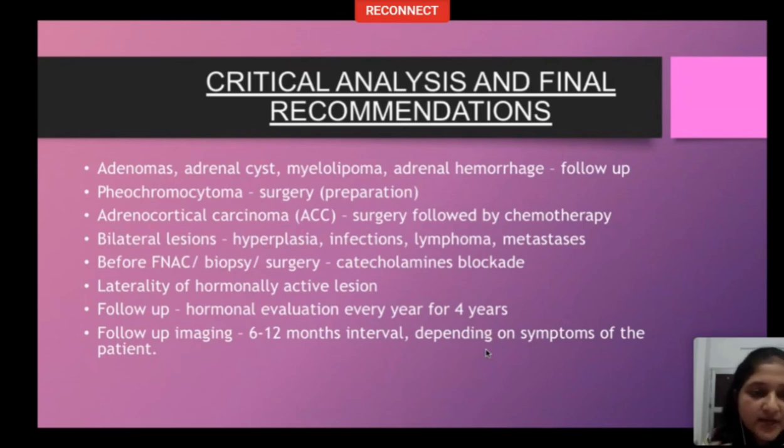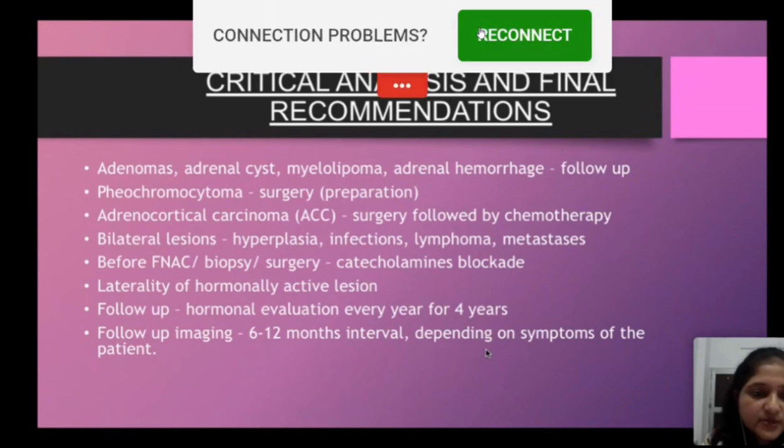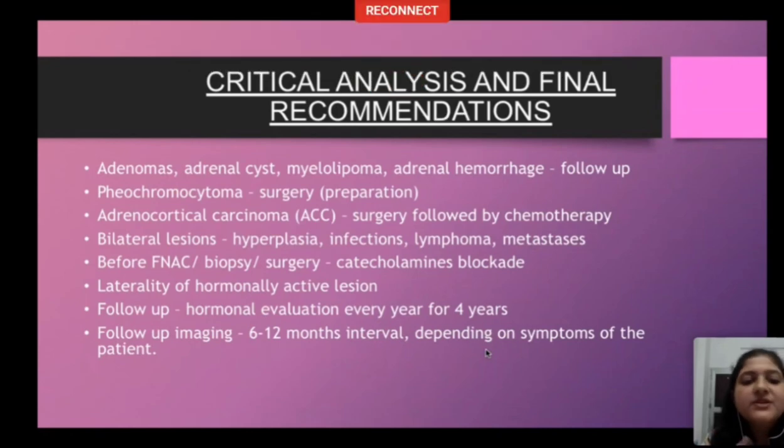T2 bright areas on MRI and MIBG scan positive. We must always screen all patients for catecholamine excess.